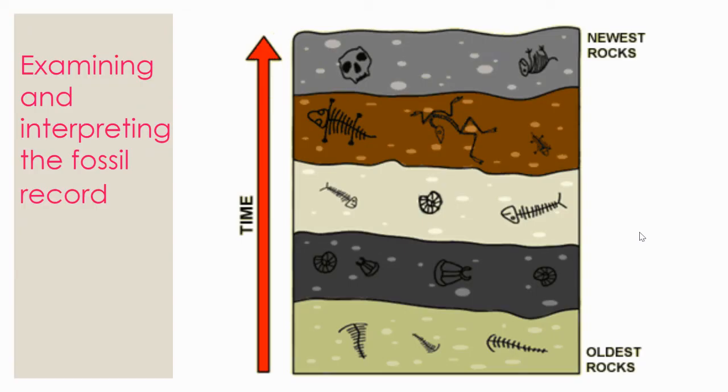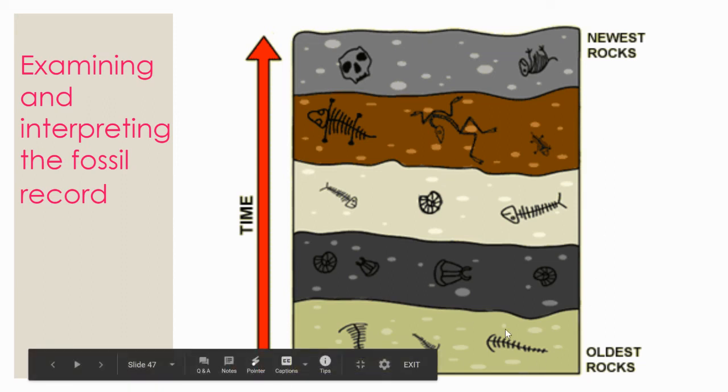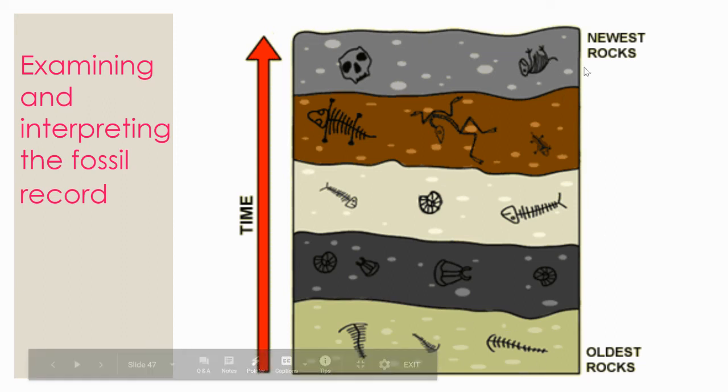All right, a third and final way that we look at classifying organisms based on modern technology is looking at the fossil record. And what you can tell here, the oldest rocks are down here at the bottom and the newest rocks are at the top. And you might remember this a bit from earth science, maybe not, but maybe you do. But organisms that are in the same layer of earth would have probably developed around the same time period. And so that can give us some indication of when those organisms existed and maybe when one of those organisms might have evolved into a new or different kind of organism.